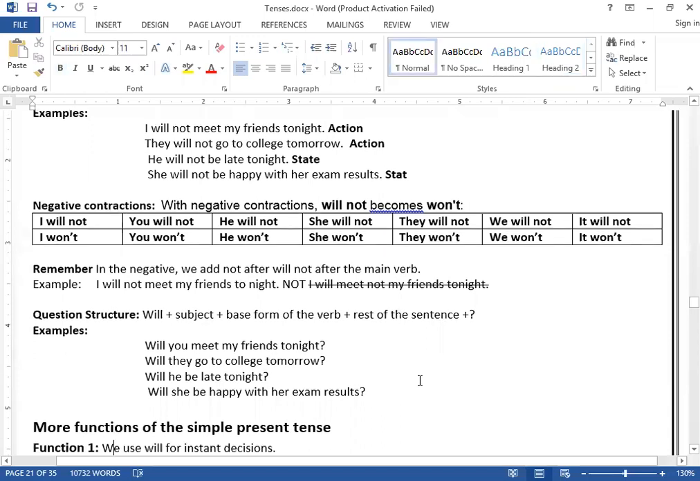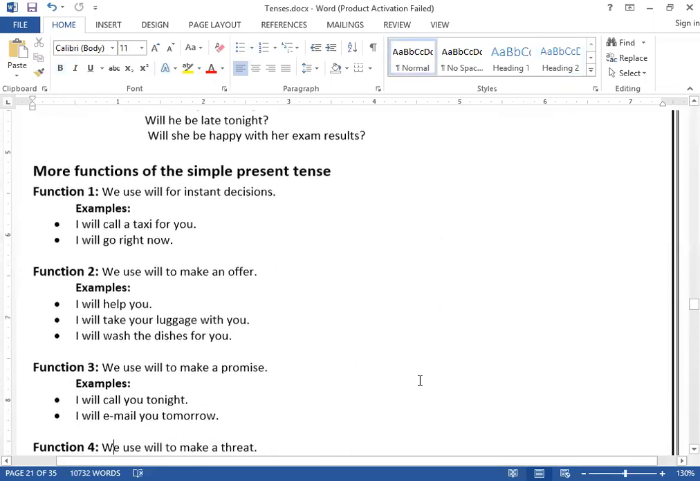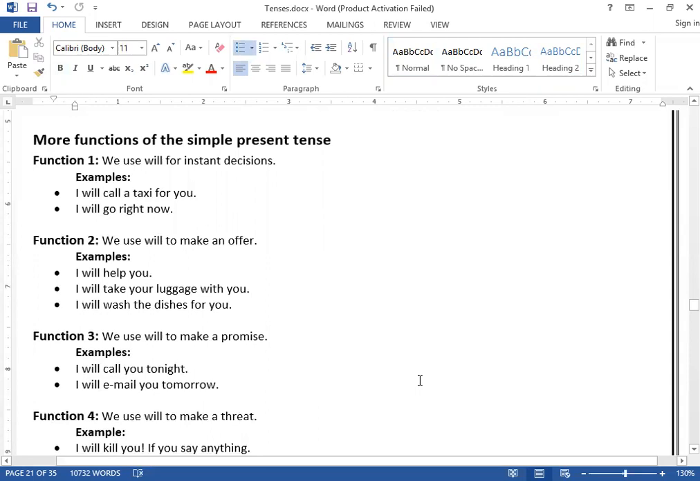Now we want to talk about more usages, clear, of simple future tense. Besides state and action, simple future tense, number one usage, it can also be used for what? For instant decision. What I mean by instant decision, the first one, instant decision means that the decision you take on the spot, immediately. Like for example, if I ask you something, what will you do after the class? So you say, I will go home or I will meet my friend. So whenever you want to take instant decisions, clear, then we use will.